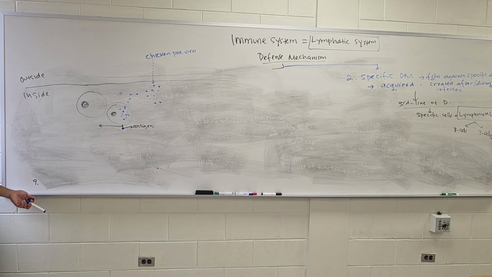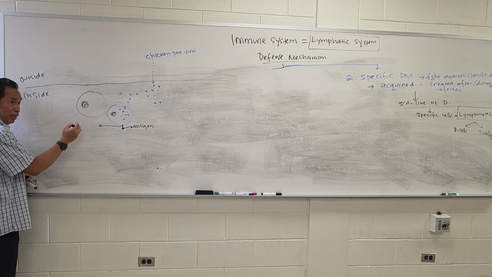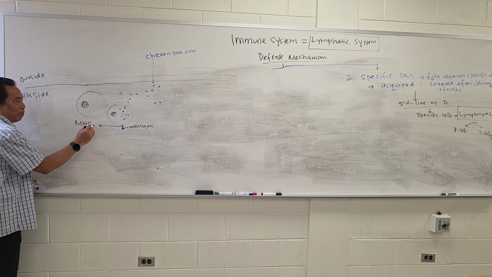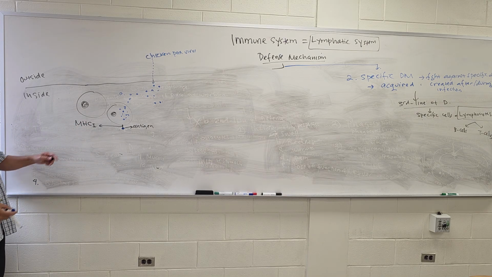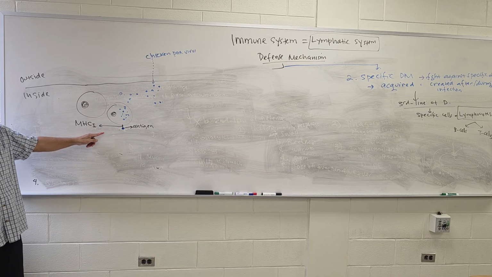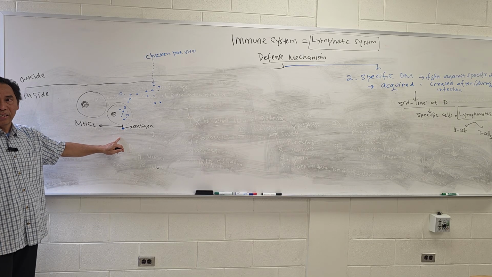If you still remember, there are 6 types of proteins on the cell membrane. One of them is called marker. And that marker has 2 types. Marker number 1, MHC number 1, major histocompatibility protein number 1, will carry that antigen, presenting the antigen.